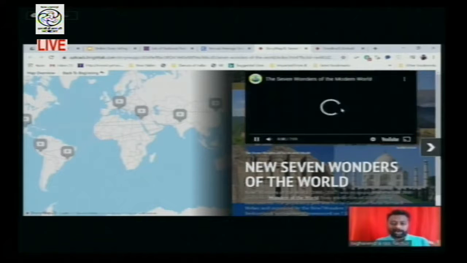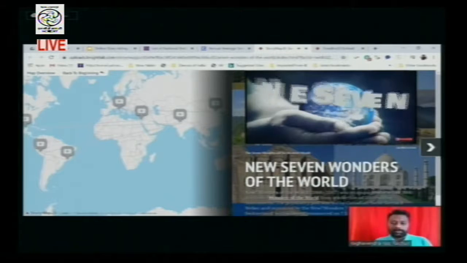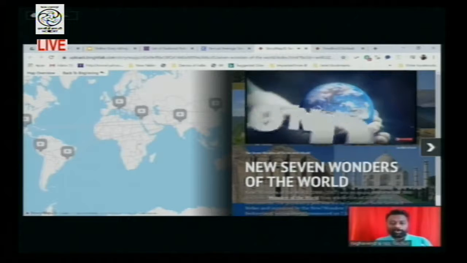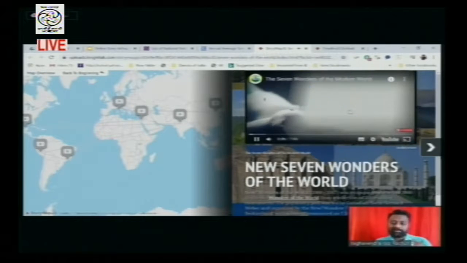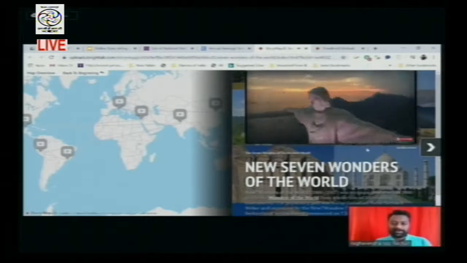Just I'm playing this. Which is explaining regarding all the significant 7 wonders of the world in a order. So which one is first and which.